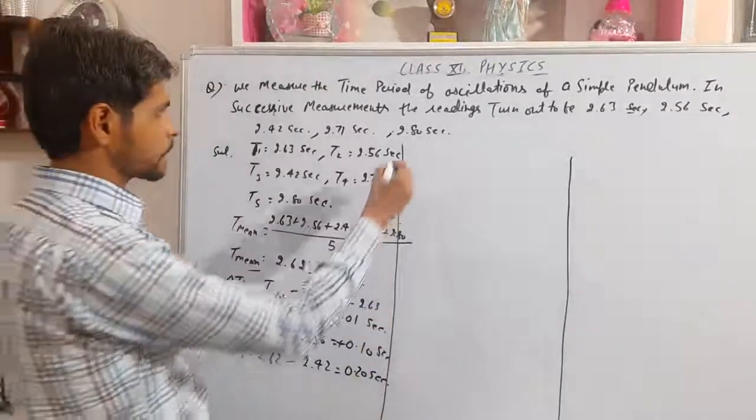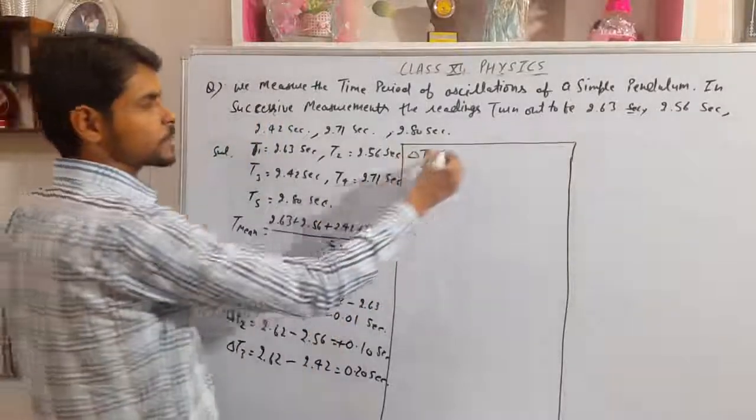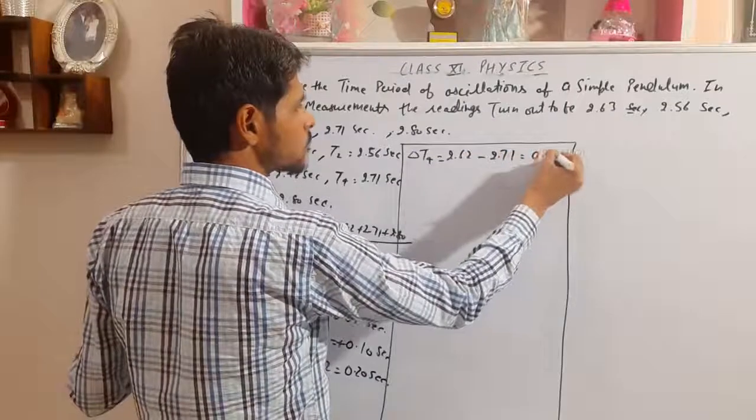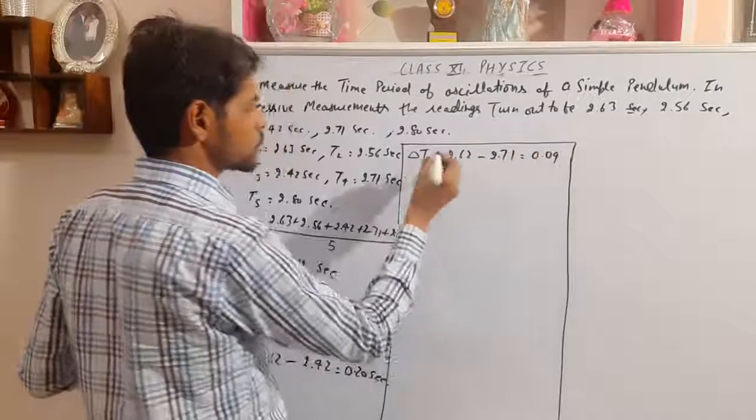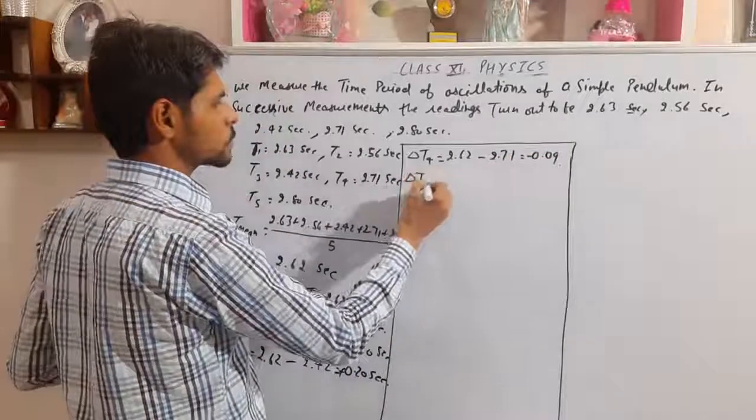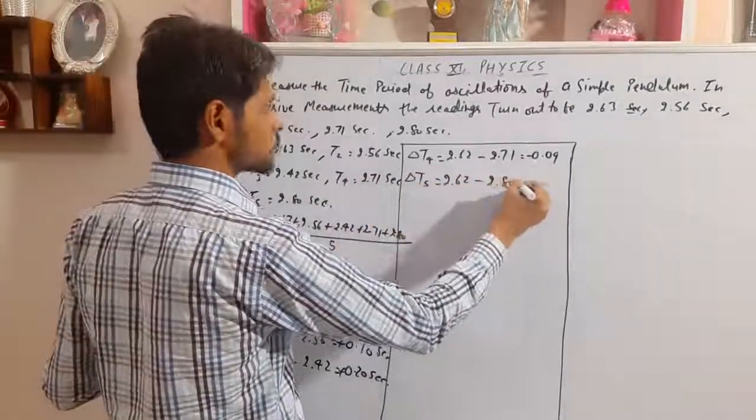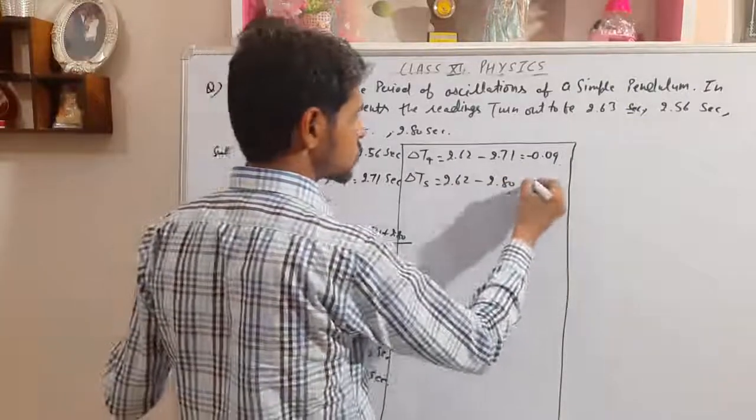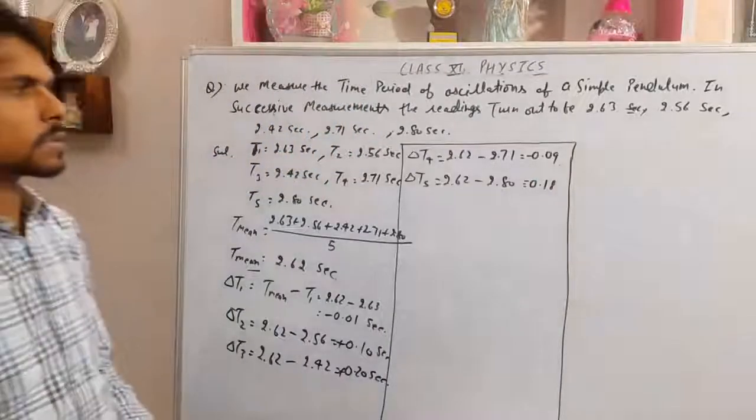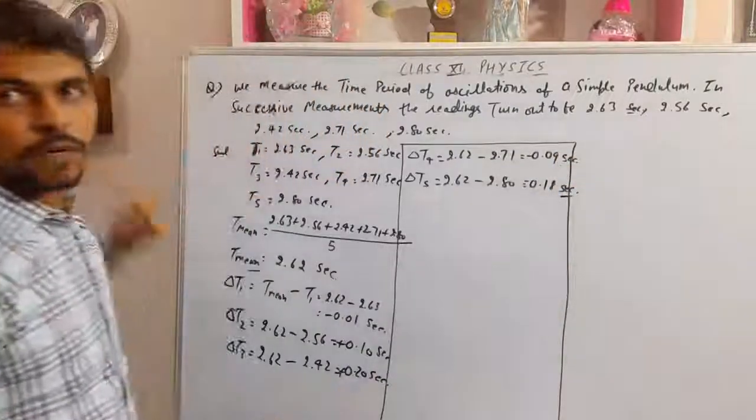0.20 seconds. What is delta T4? The mean value minus the fourth measurement 2.71. It turns out to be 0.09 seconds with negative sign. The previous one was with positive sign. So what is the absolute error in the fifth measurement? That is 2.62 minus 2.80. That becomes 0.18 with negative sign. We have 5 absolute errors now, because we have 5 measurements, so 5 errors will be there.